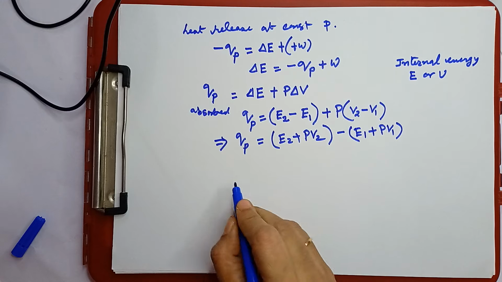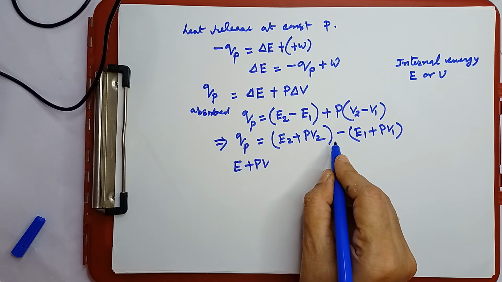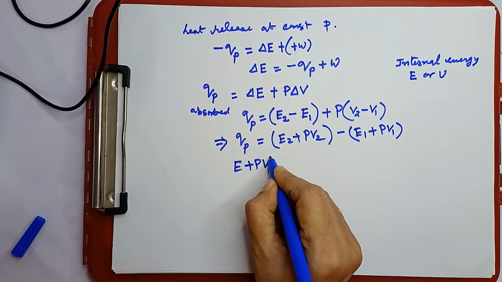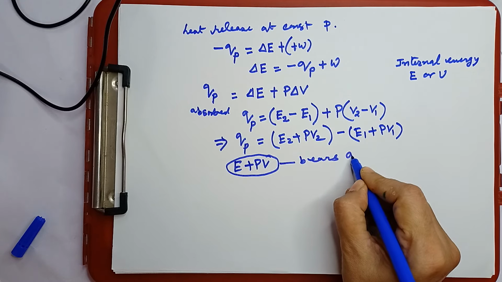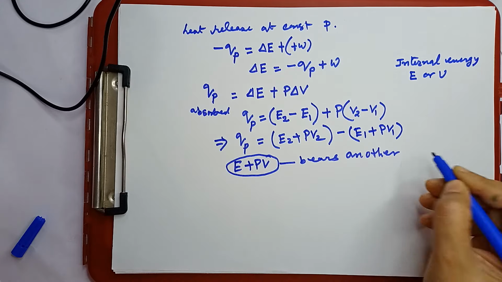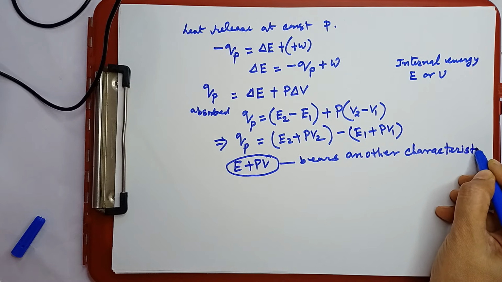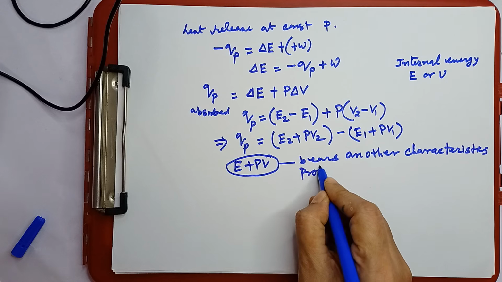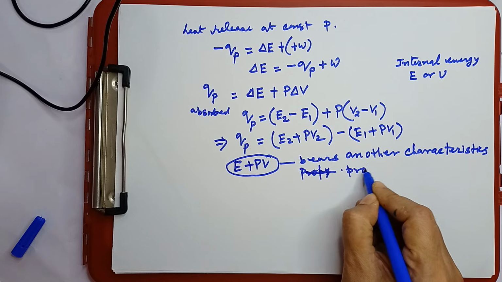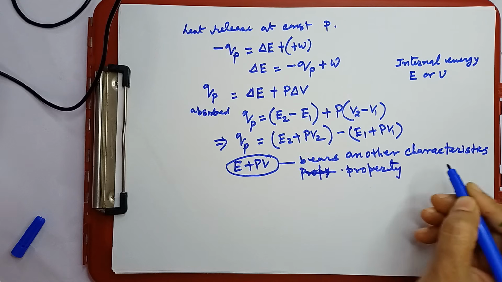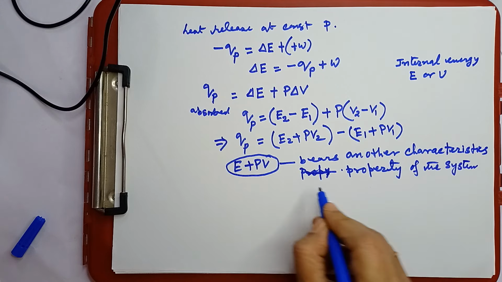Now, this E plus PV, see, here it is E2 plus PV2, then E1 plus PV1, this E plus PV bears another characteristic property of the system, and this is known as